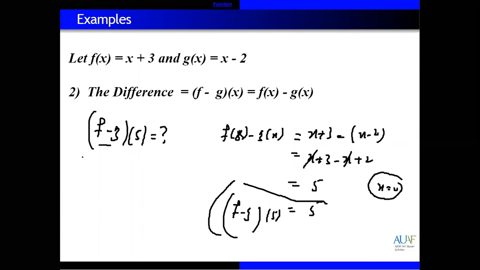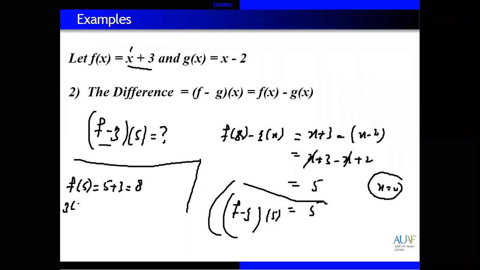Clear? Okay, you can solve in a second way. For example, first in f, replace x by 5, so we have x plus 3, so 5 plus 3. And 5 plus 3 equals what? 8. Same, replace x by 5 in g, and we have x minus 2.